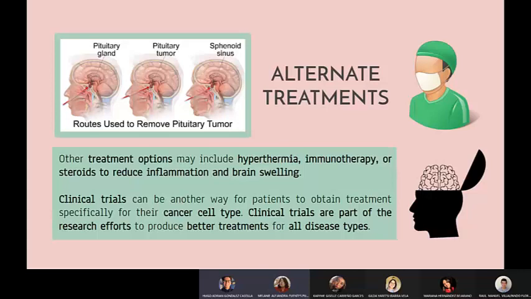People with cancer may use these to help cope with the side effects of cancer treatment, ease worries of cancer treatment and related stress, feel that they are doing something more to help their own care, etc. These treatments do not work for everyone, and some methods such as acupuncture might help with nausea, pain, and other side effects of cancer treatment, but other treatment options might include hypothermia, immunotherapy, or steroids to reduce inflammation and brain swelling. Before attempting to try one of these, you have to talk to a doctor to make sure that all aspects of your cancer care work together.